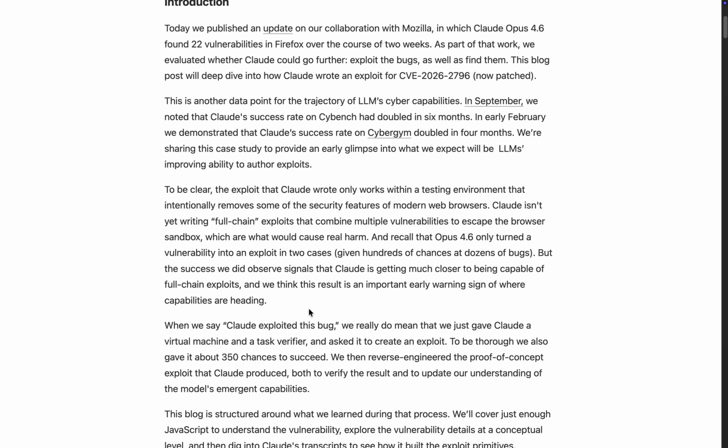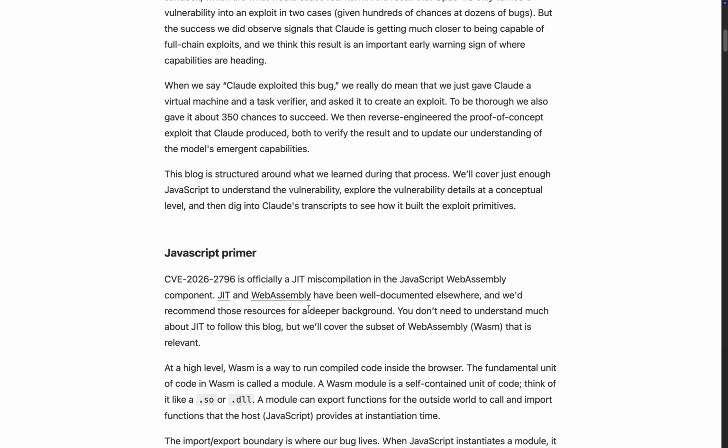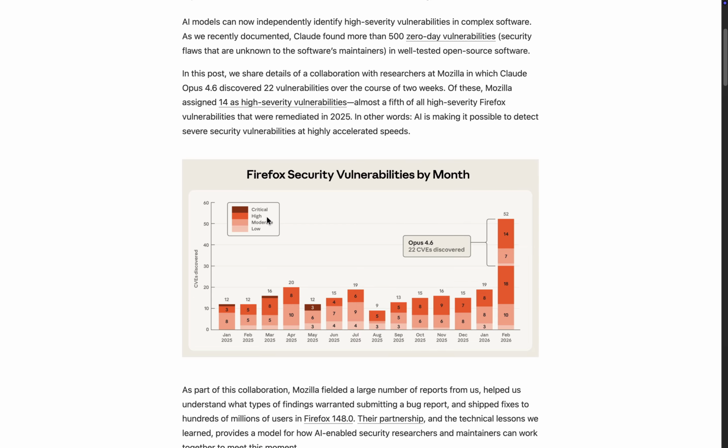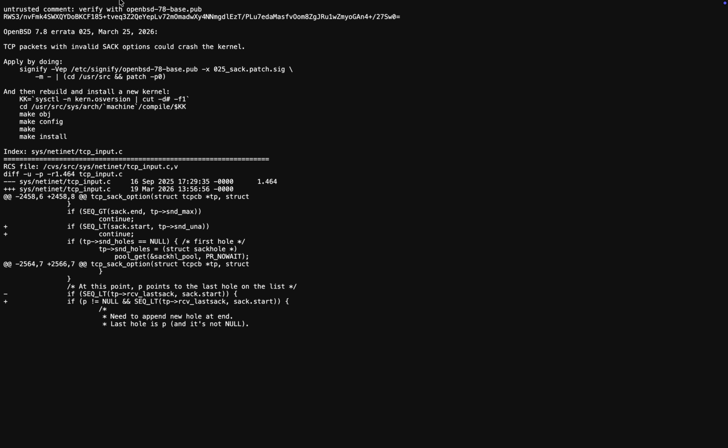In the Red Team write-up, Anthropic also says Mythos Preview developed working Firefox JavaScript shell exploits 181 times in a rerun experiment, where Opus 4.6 succeeded only twice out of several hundred attempts. It also reported 29 additional cases with register control. On the OSS Fuzz style evaluation, Opus class models reached severe crash tiers only rarely, while Mythos Preview reached full control flow hijack on 10 separate fully patched targets.